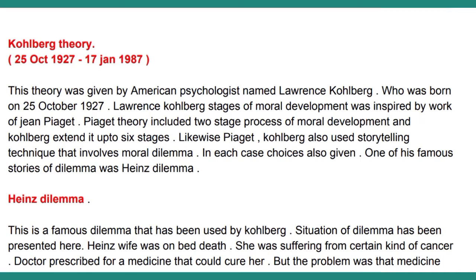He has done many theories, and many researches on Jean Piaget's theories also. But Piaget's theory includes only two stages of development. Kohlberg actually extended it up to 6 stages. That is why we can see 6 stages of development in Kohlberg theory.